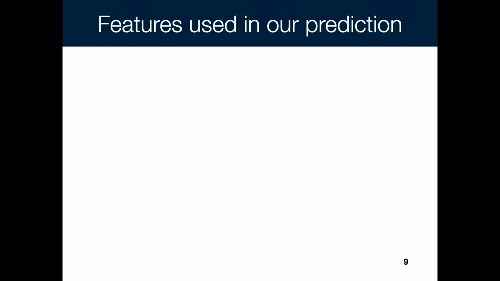Since we propose to use machine learning techniques, we need to have a set of features that capture the characteristics of CI skip commits. We thought about these features and looked in the literature. We extracted a comprehensive list of features, basically features that give an indication of a CI skip commit. We have grouped these features into 5 dimensions. Due to time constraints, I will explain 3 of these dimensions.